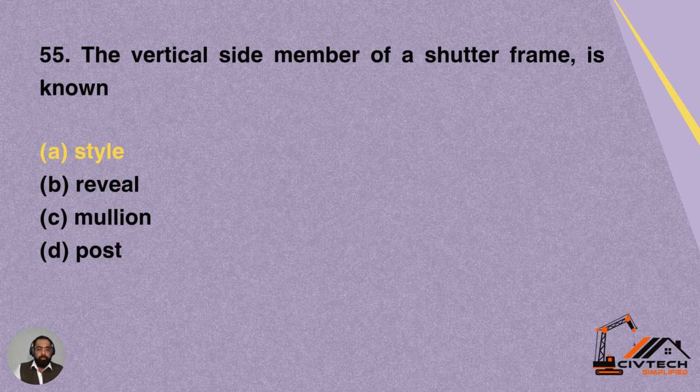Question 55. The vertical side member of a shutter frame is known as: A stile, B reveal, C mullion, D post. Option A is correct, which is stile. Stile is the vertical side member of a shutter frame.